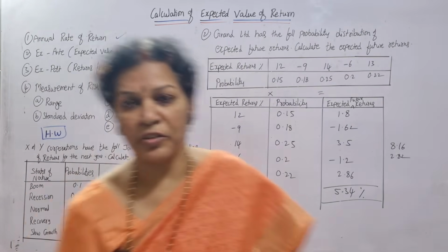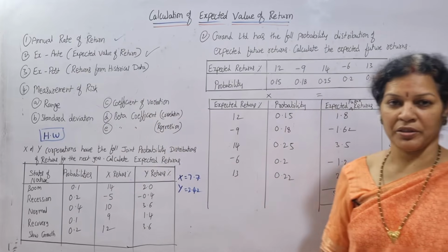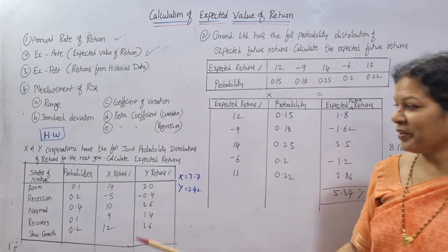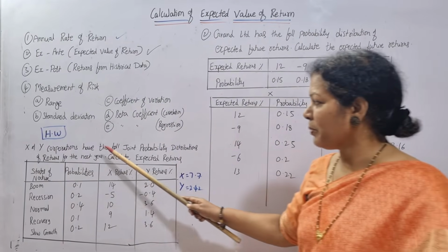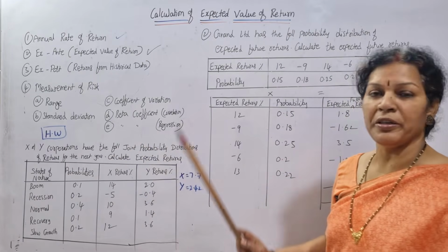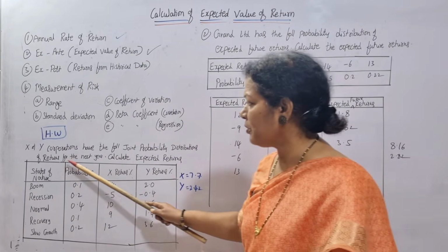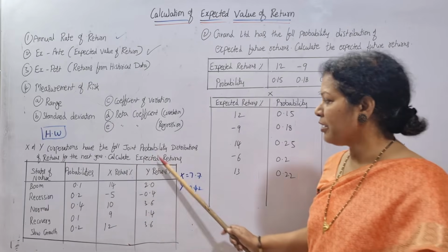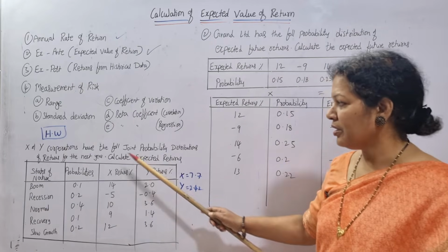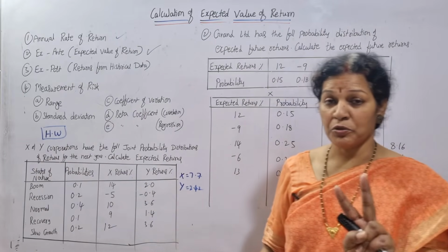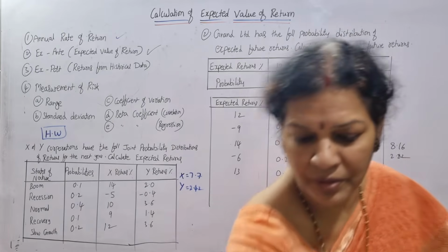So if you understand this problem, one problem is given to you as homework. Let me explain this problem. X and Y corporations have the following joint probability distributions of returns for the next year. Calculate expected returns. Here X and Y corporations, two companies, are given.